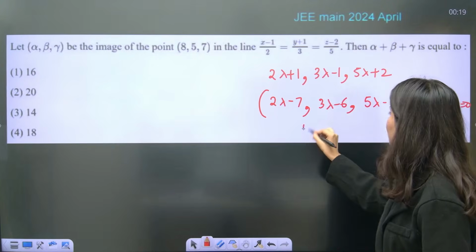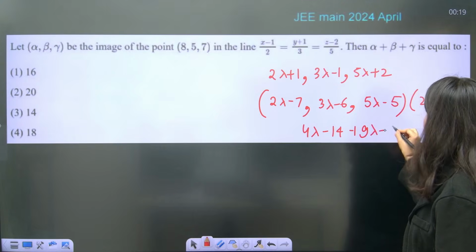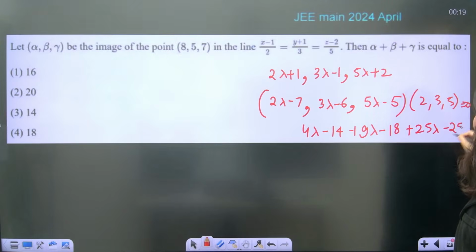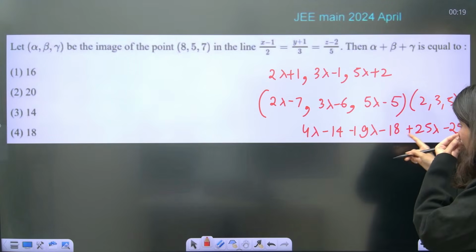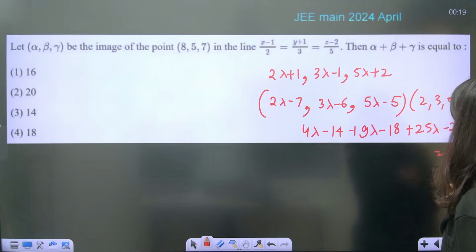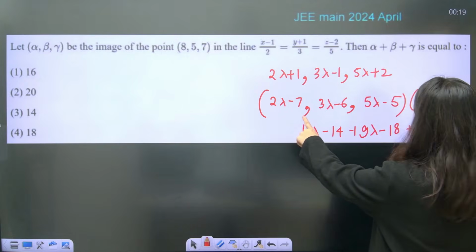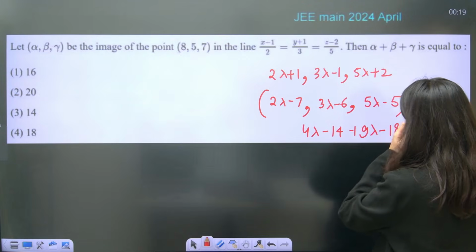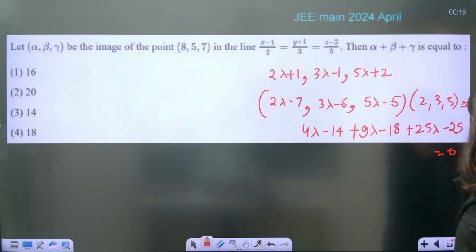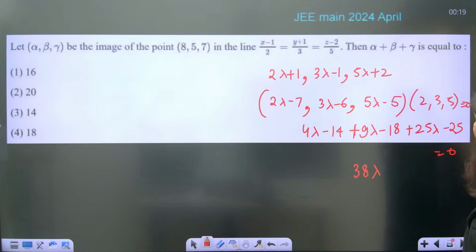So 2 twos are 4 lambda minus 14, then plus 9 lambda minus 18, plus 25 lambda minus 25 equals 0. 13 plus 25 will give you 38 lambda, and minus 14 minus 18.